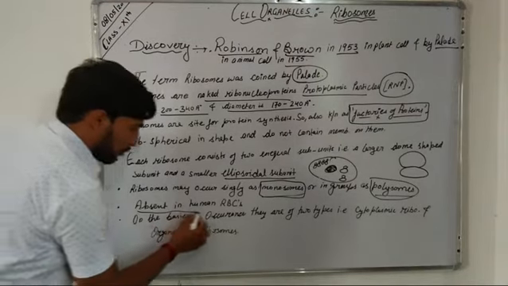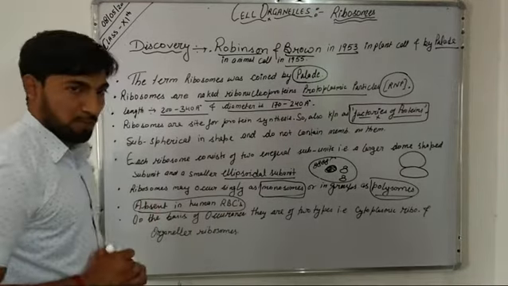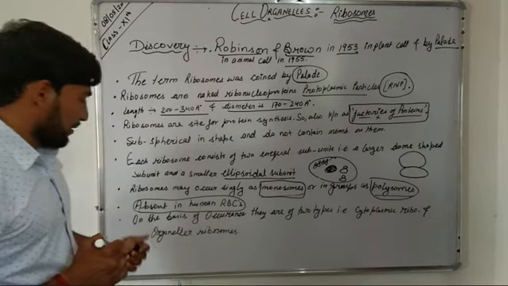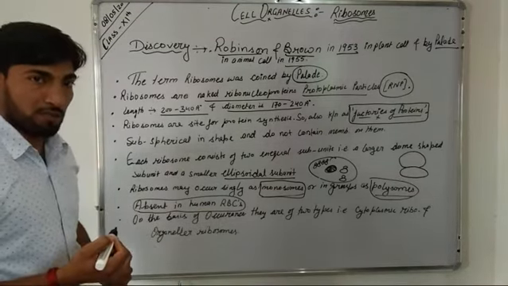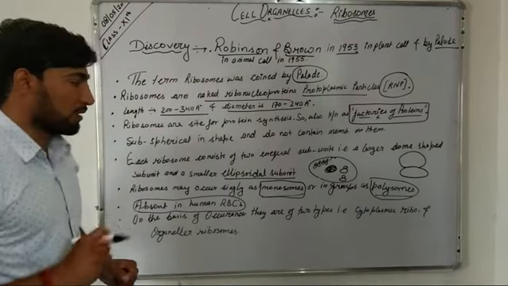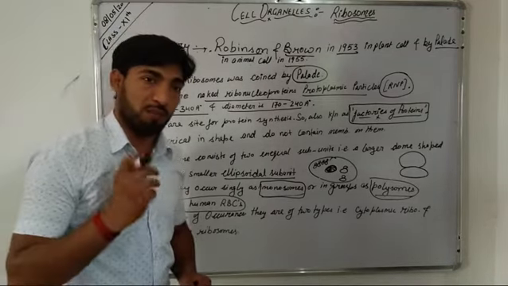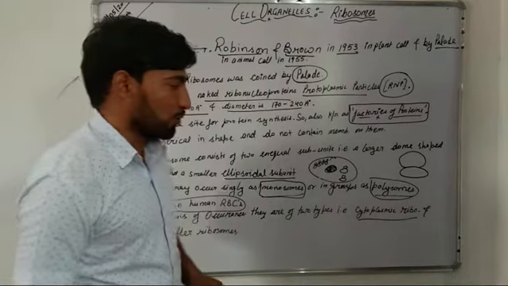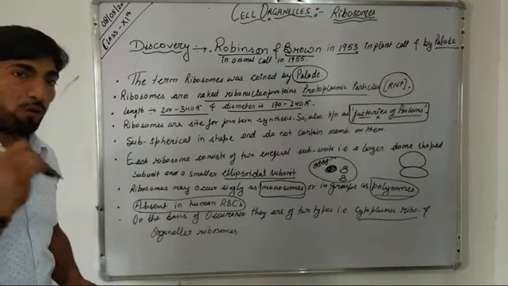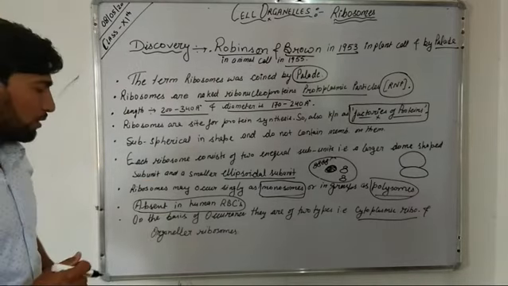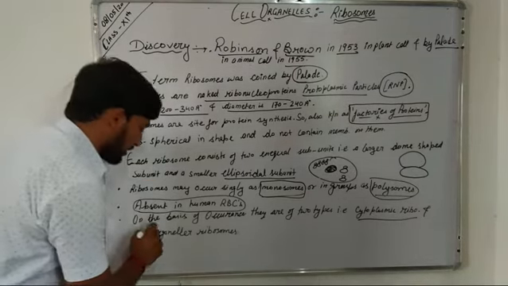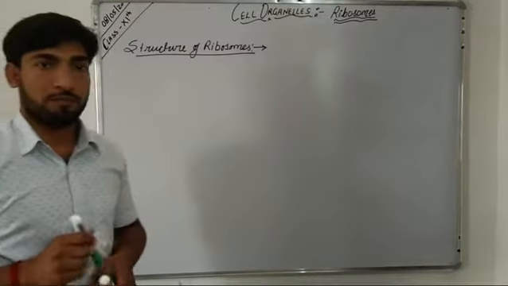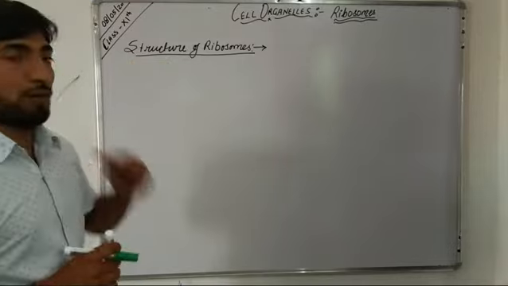Further, these ribosomes are absent in human RBCs. On the basis of their occurrence, these ribosomes are of two types. If they are present in the cytoplasm, they are known as cytoplasmic ribosomes, and if they are found in certain organelles such as chloroplast, mitochondria and so on, they are known as organellar ribosomes.